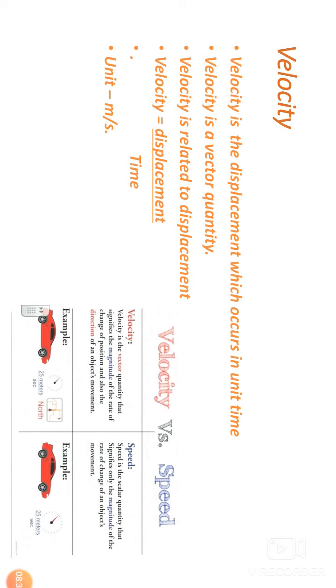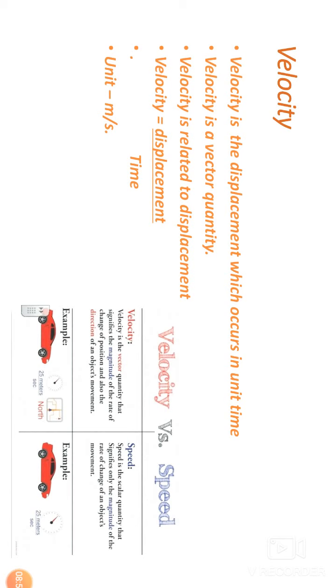Speed is the distance which occurs in unit time. Velocity is the displacement which occurs in unit time. This is the major difference between velocity and speed. Remember it. Velocity is a vector quantity because it needs both magnitude and direction.